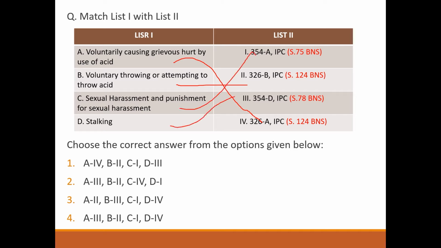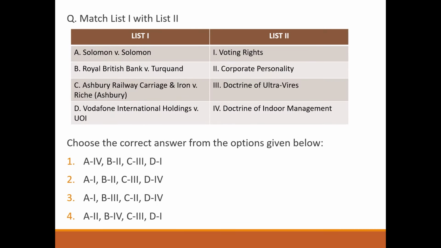Next question. Match the following. Solomon versus Solomon, corporate personality. Royal British Bank, doctrine of indoor management. Ashbury Railway Carriage, doctrine of ultra vires. Vodafone International Holdings versus Union of India, voting rights. So answer will be option number 4.